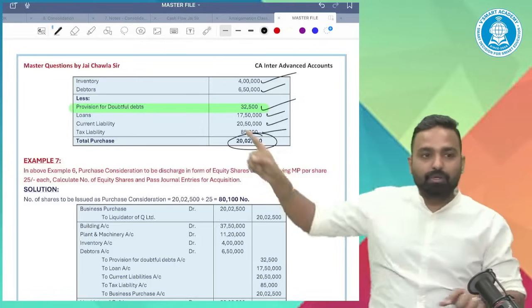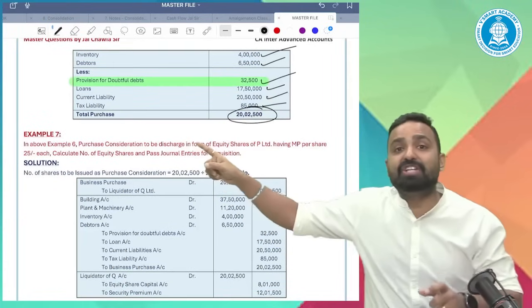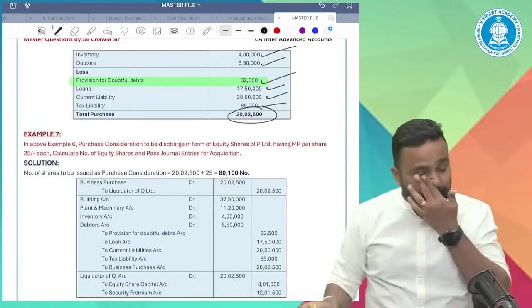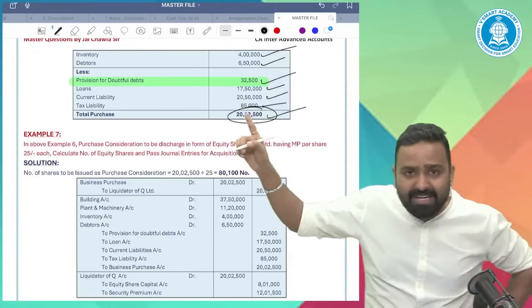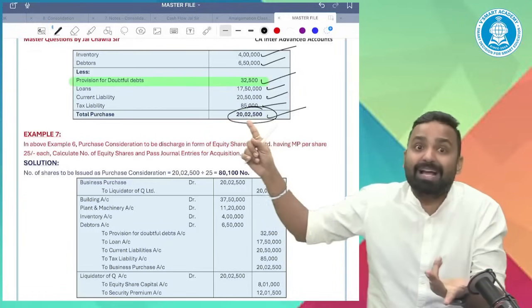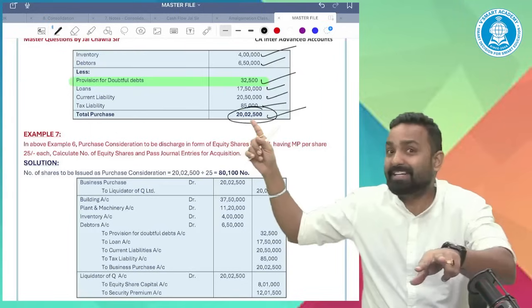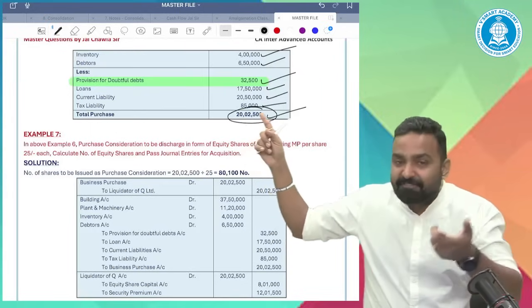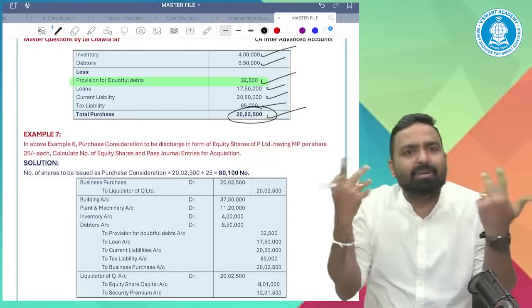All right. Now look at the next example, which is in continuation of the above example. This is PC. Fine. How will I discharge this PC? Maybe in cash or maybe in shares. If cash, then 20 lakh 2,500 will be given as cash.